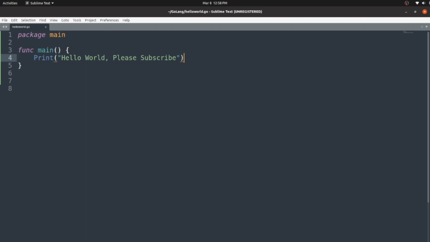Now let me save this. Here I can see the next error, undeclared name print. Which means the program couldn't recognize the print function. So why does it happen? If you know the Python programming language, everything is packaged there. Of course, you need not add any libraries in Python to use the print function.